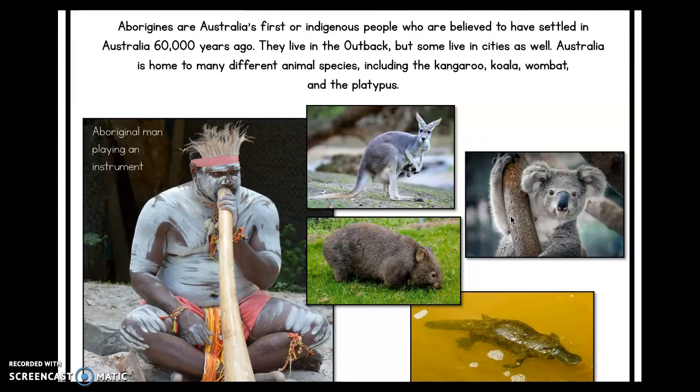Aborigines are Australia's first people who are believed to have settled in Australia 60,000 years ago. They live in the outback, which is the desert, but some live in the cities too. Australia has many different animal species, including the kangaroo, koala, wombat, and platypus.